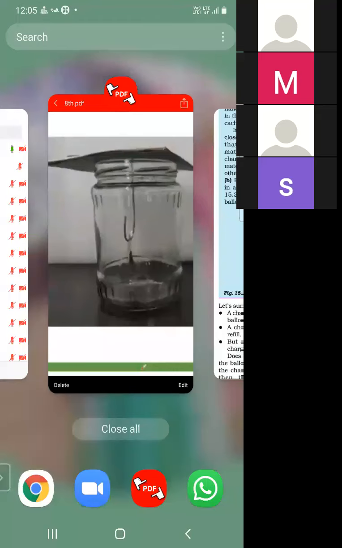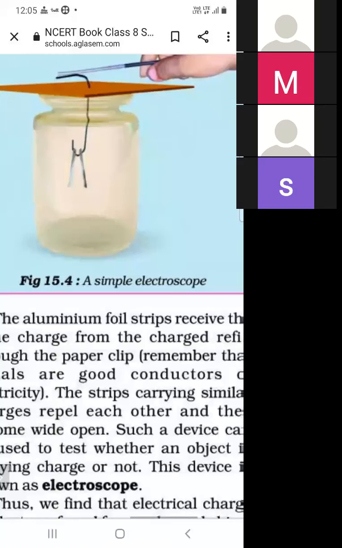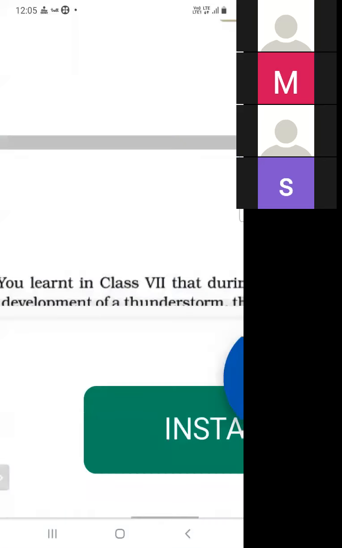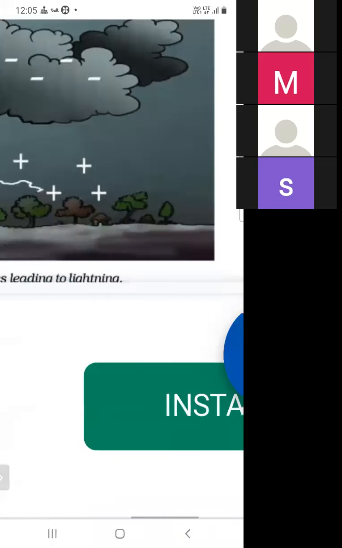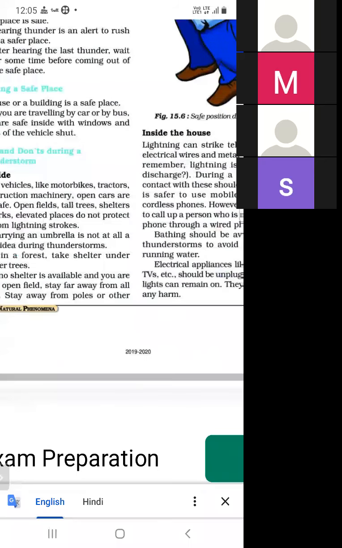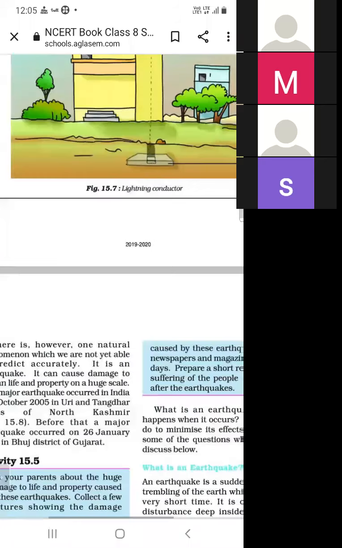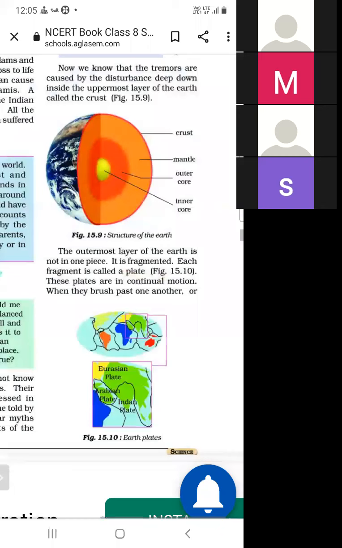So you have to draw the diagram of a simple electroscope and lightning conductor. This is the diagram, lightning conductor. And third is structure of earth. So you have to draw the three diagrams in the fair notebook.